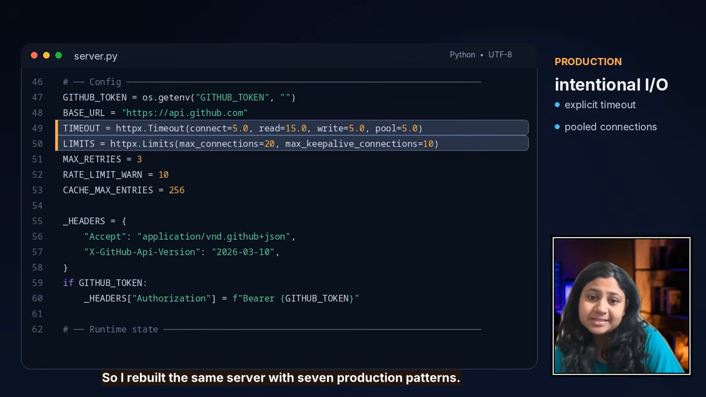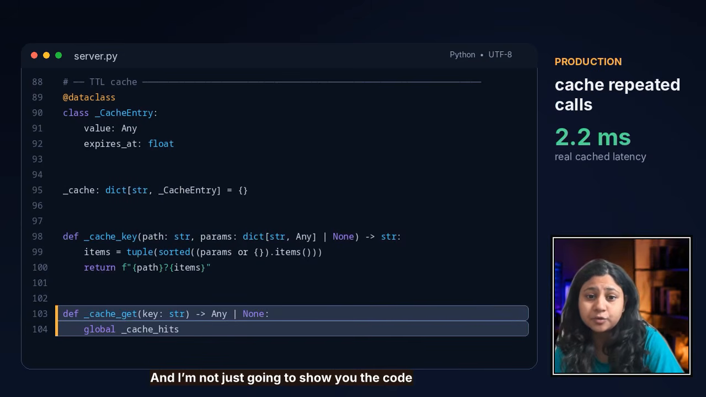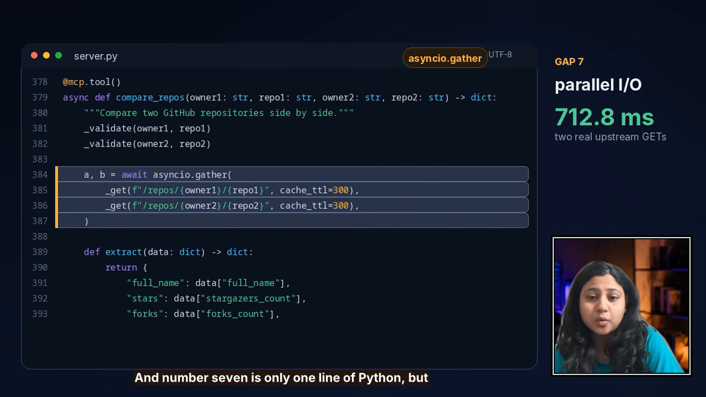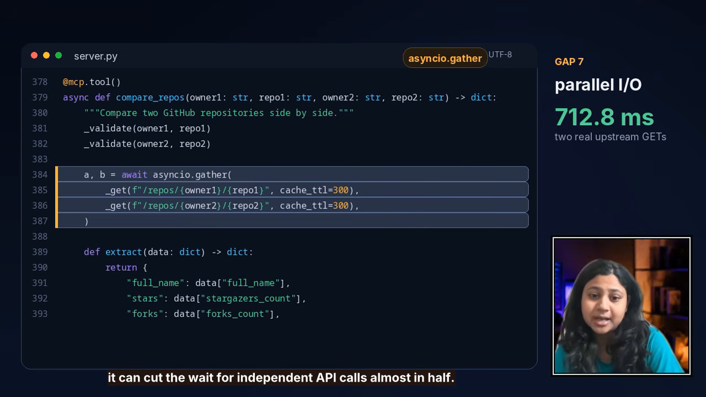So I rebuilt the same server with 7 production patterns, and I am not just going to show you the code. By the end of it, we will call it through the actual MCP protocol and prove the cache hits, retries, validation, and parallel requests from the real server logs. And number 7 is only one line of Python, but it can cut the wait for the independent API calls almost in half. So stay tuned to the last.